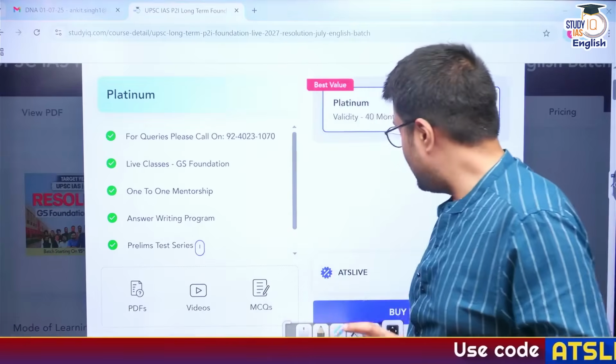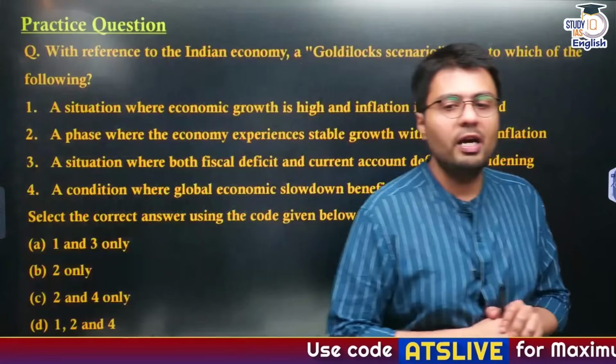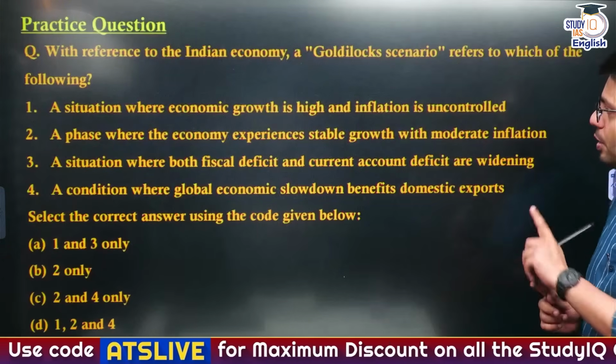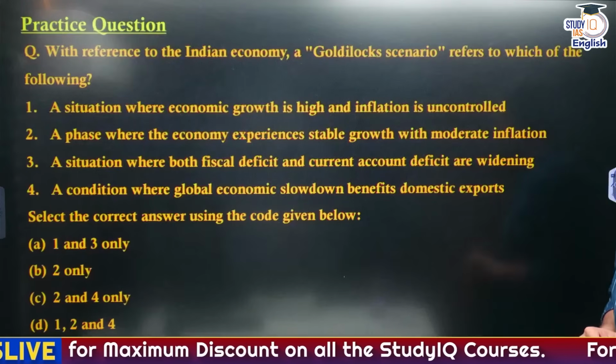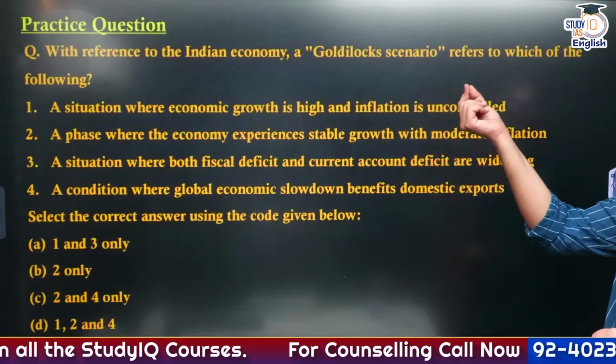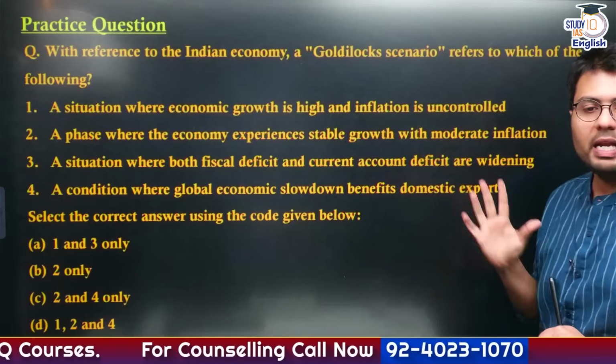But first, let us deal with the practice question that I've curated. This is the prelims practice question that I've curated. Do let me know the correct answer in the comment section. You have to identify the correct options here. Which of the following suggests that Goldilocks scenario is in Indian economy?